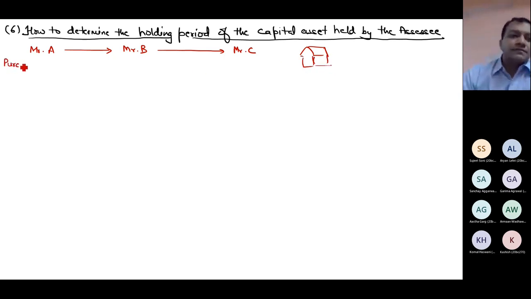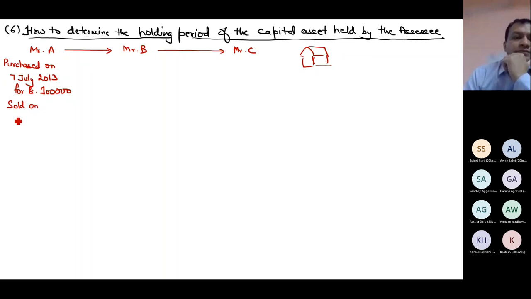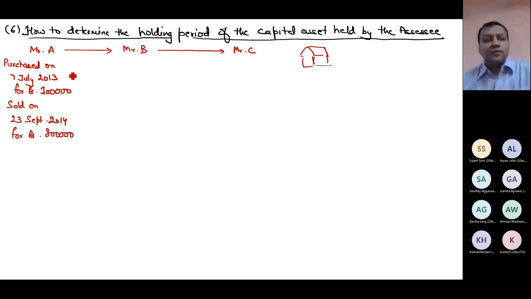Mr. A purchased it on 7th July 13 for rupees 1 lakh and sold the same house on 23rd September 14 for rupees 8 lakh, to Mr. B.